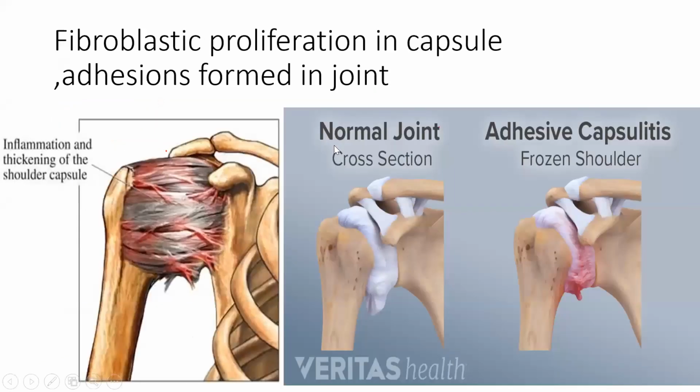Okay, so see, so क्या होता है frozen shoulder में? So normal, you see the normal cross joints is very good. There is adhesive capsulitis. So in the capsules में क्या होता है, adhesions होते हैं. So because of the inflammatory process going on, it starts sticking to each other. Adhesions होने चालू होते हैं. ये नए नए inflammatory problems होते हैं and चिपकना इधर चालू होता है. So what happens is fibroblast बढ़ते हैं and adhesions start होते हैं.